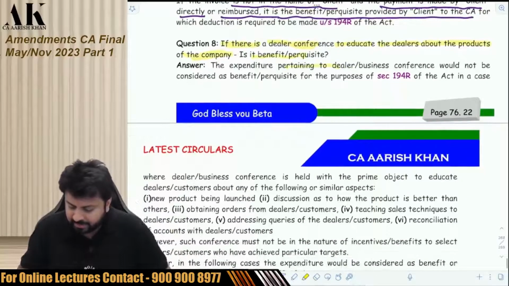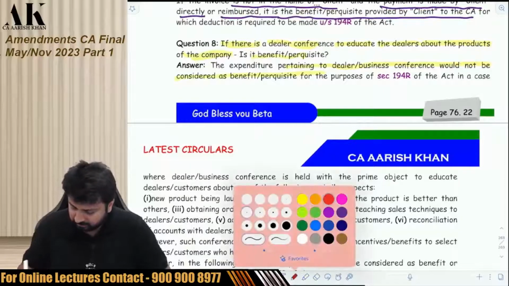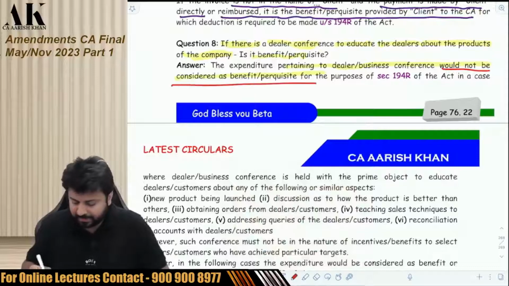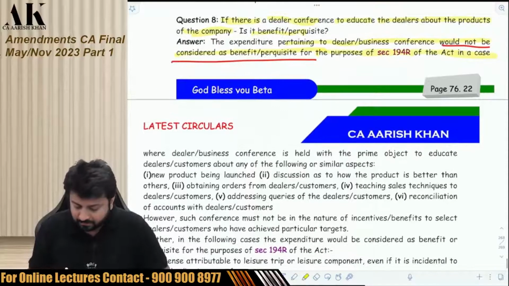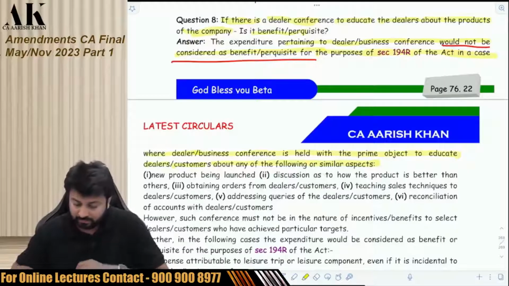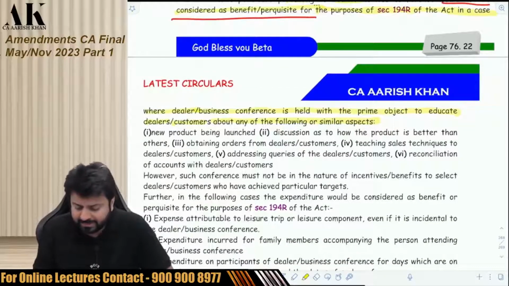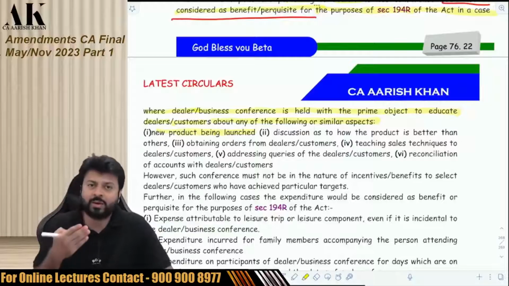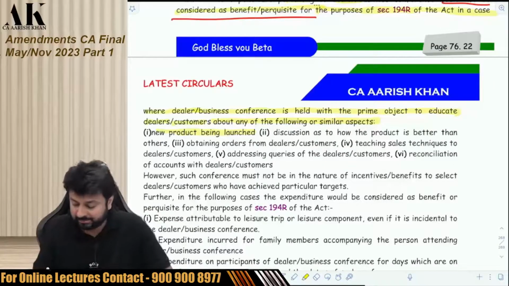The expenditure pertaining to a dealer or business conference would not be considered as a perquisite for the purpose of section 194R of the Act in a case where the dealer or business conference is held with the prime object to educate dealers or customers about any of the following or similar aspects. Okay. So the company is explaining to the dealers or customers a new product being launched. If this is the reason why the conference is held, no TDS.